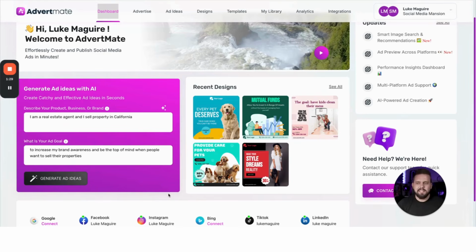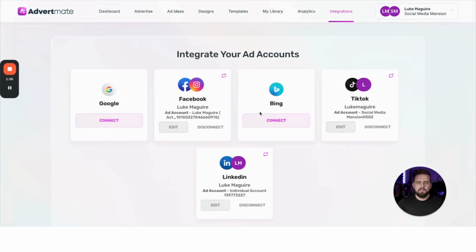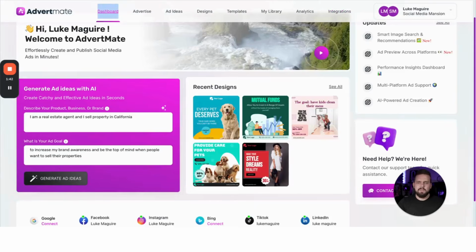So in saying that, all you need to do when you first jump in is go to the integrations tab up the top and connect your different platforms. Very, very simple. Hit connect, and it'll open up the different ads managers that you have and connect them there. Then you can go into the section here where it says generate ad ideas with AI. So I thought I would just do a few here really quickly.